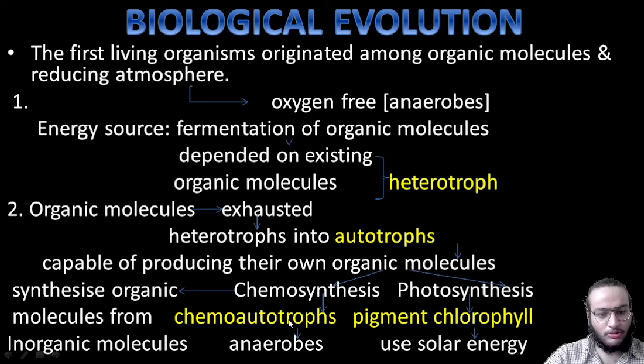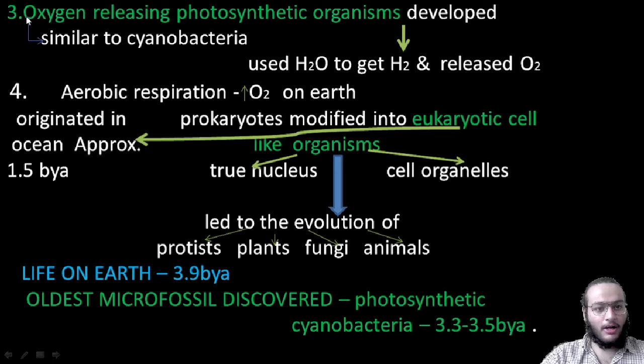The chemoautotrophs as well as the photoautotrophs were anaerobes. How did chemosynthesis occur? They produced organic molecules from inorganic molecules, while the photoautotrophs had a pigment called chlorophyll which used solar energy to produce organic molecules. They used hydrogen from the atmosphere and not from water. And slowly oxygen-releasing photosynthetic organisms evolved. They were similar to cyanobacteria. They used water to get hydrogen and hence released oxygen.